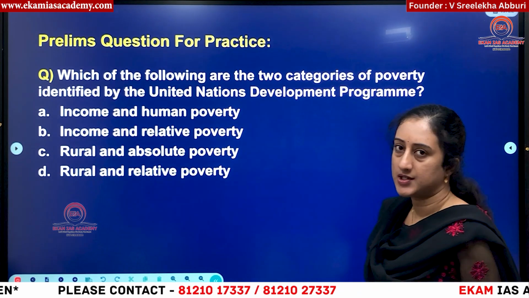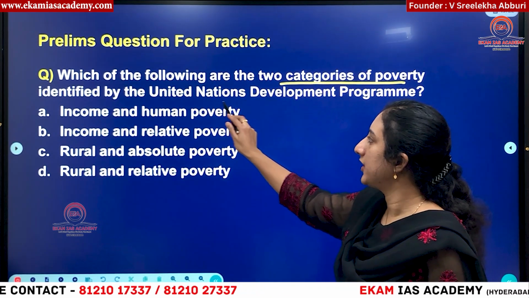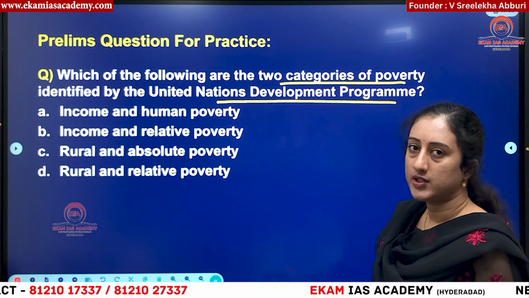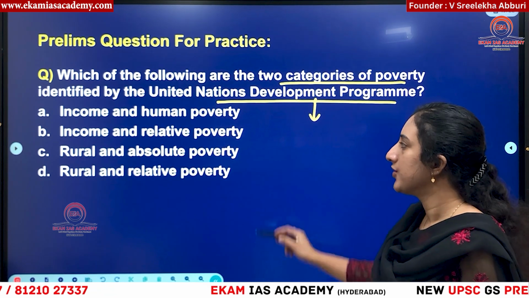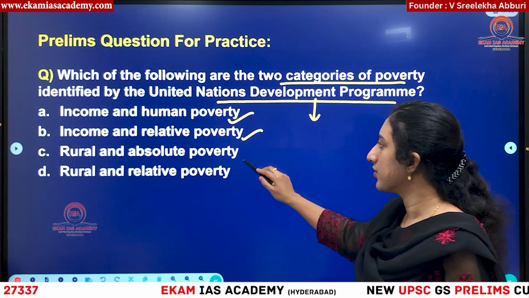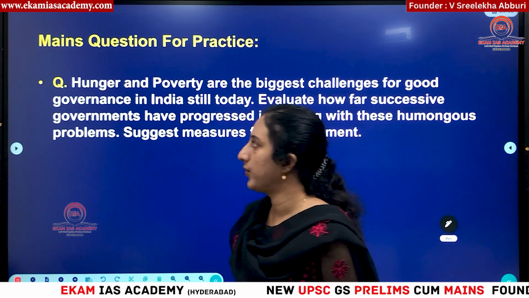Then, a practice question for prelims. Which of the following are the two categories of poverty identified by UNDP? Okay, so under UNDP, the Global Multidimensional Poverty Index is being released, right? So, which two types of poverty are being considered by UNDP to release this Multidimensional Poverty Index?